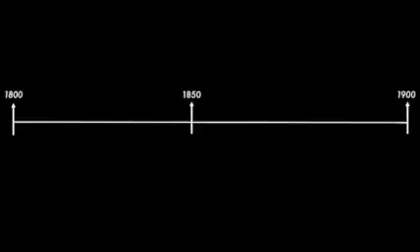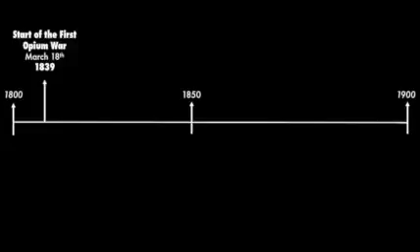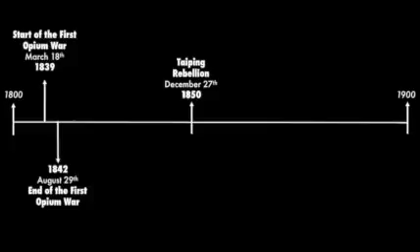If we took all of the events and we put them on a timeline, it would look like this. First, we have the start of the First Opium War on March 18, 1839. Second, 3 years later, we have the end of this war against the British on August 29, 1842. It is important to notice that the Treaty of Nanjing was signed the same year. Then we have the Taiping Rebellion on December 27, 1850.